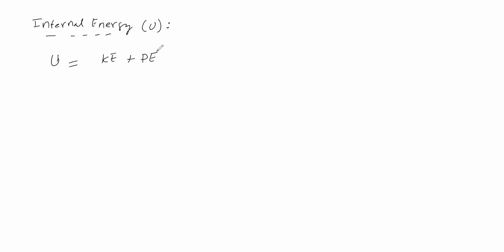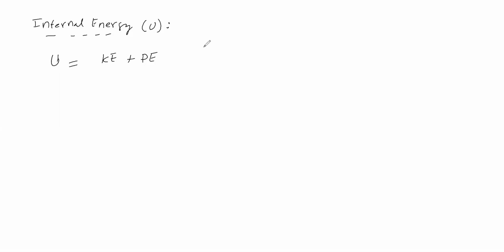The sum of these two is called internal energy. So internal energy equals the sum of kinetic energy and potential energy.